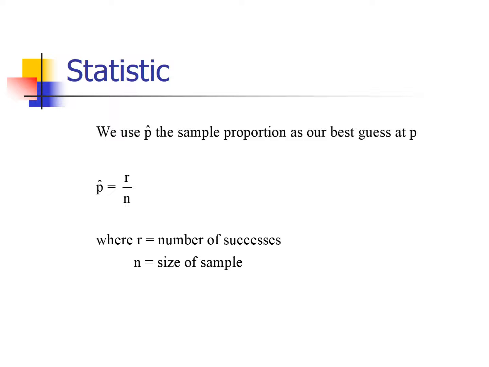So, just as the sample mean is the best guess for the true mean, the sample proportion is our best guess for the true proportion, right? The sample percent is the best guess for the true percent. The sample proportion is denoted p with a little hat on it. We call that p hat. p hat is defined as r over n, where r is the number of successes and n is the size of our sample. So it's the number in our sample that satisfy the characteristic of interest over the size of the sample. That gives us, of course, the percent of the sample that satisfies the characteristic of interest.